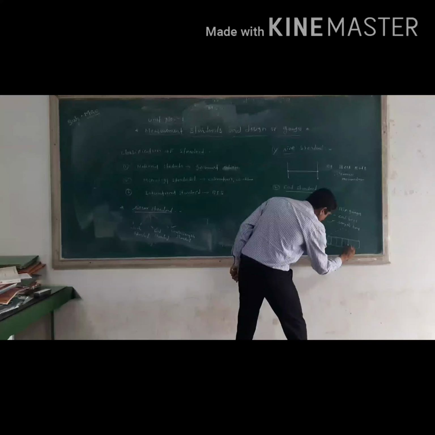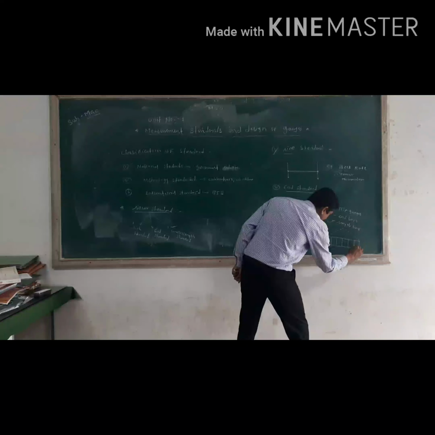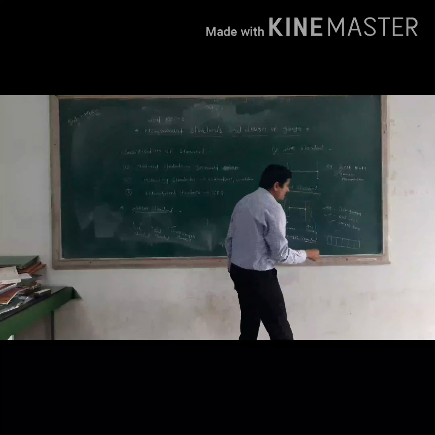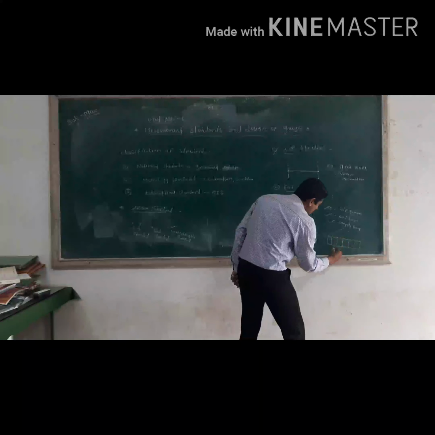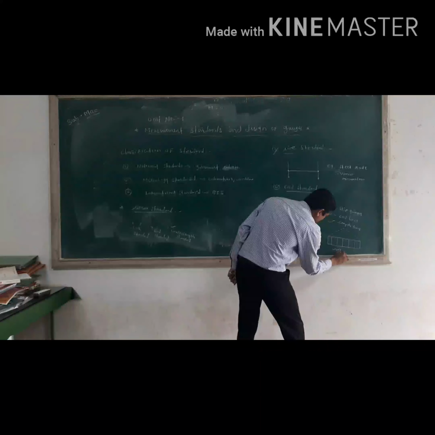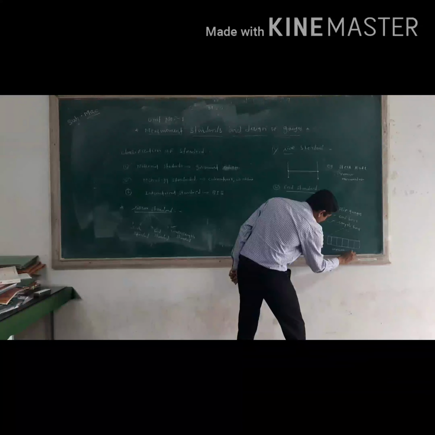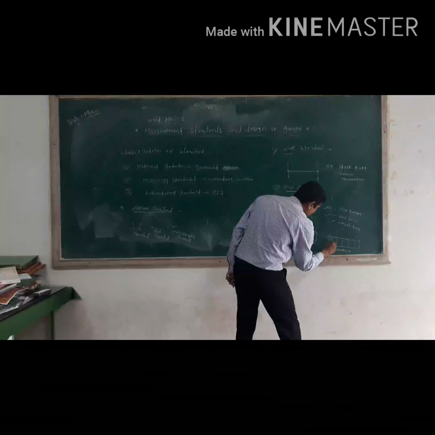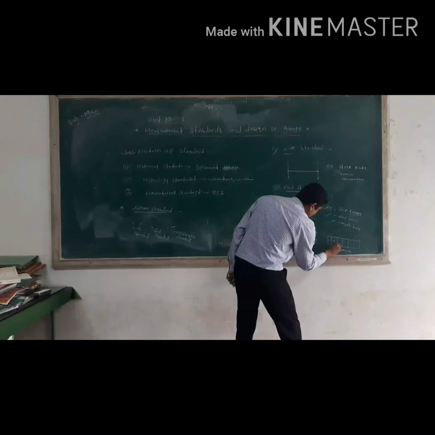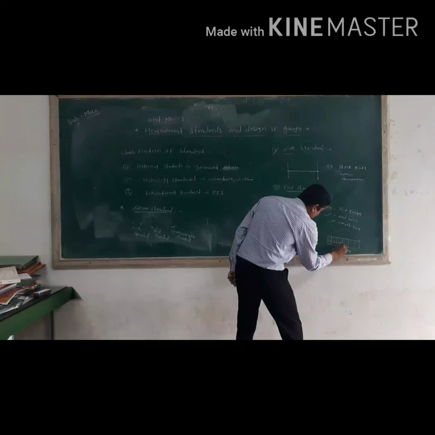See, I will draw one figure here. In that figure, suppose we have different colors. For different colors we will get different wavelengths.